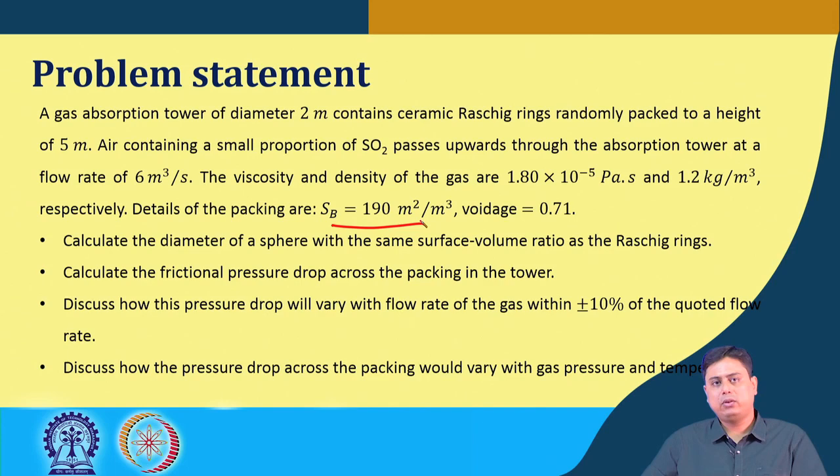So here we have to calculate the diameter of a sphere with the same surface to volume ratio as the Raschig rings. This is the first part. Then we have to calculate the frictional pressure drop across the packings in the tower, del P by H. We also have to discuss how the pressure drop will vary if the flow rate of the gas changes within 10% of the flow rate mentioned here.